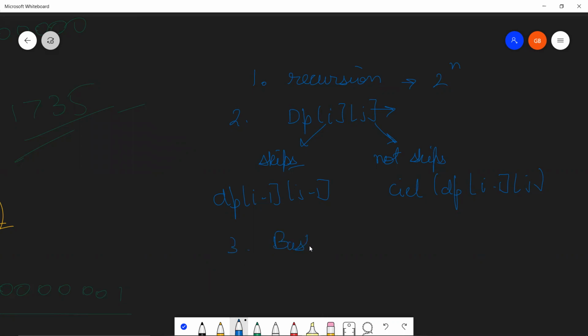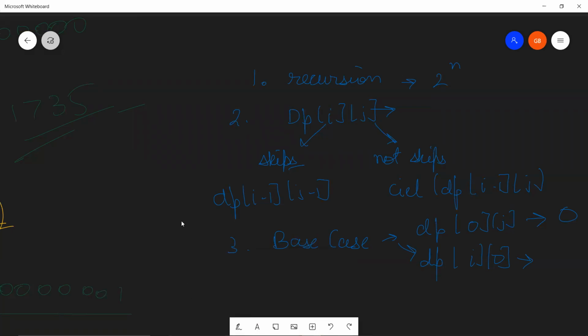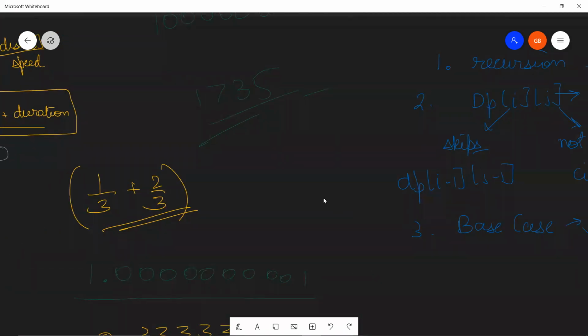The base cases for this DP were of two types. One was dp[0] and all the j's, and the other was dp[i] and all the zeros. So this basically represents that there is no road, answer 0. This basically represents that you decided not to skip any rest. You decided that your rest was paramount to you and you decided to take all the possible rests. And what was happening in that situation? dp[i][0] will be ceiling of dp[i-1][0] plus duration, right?